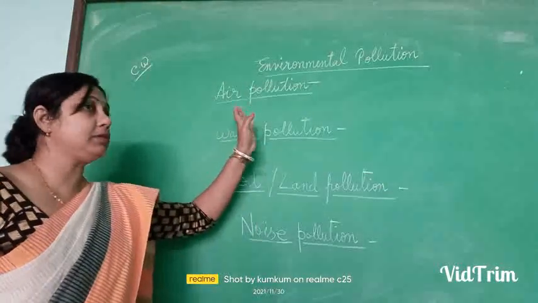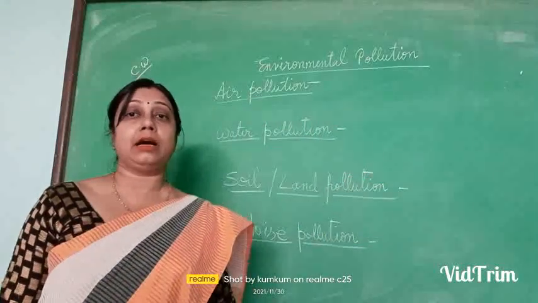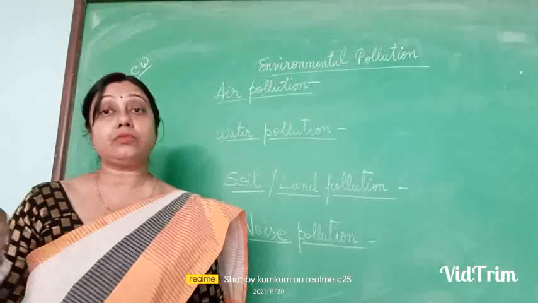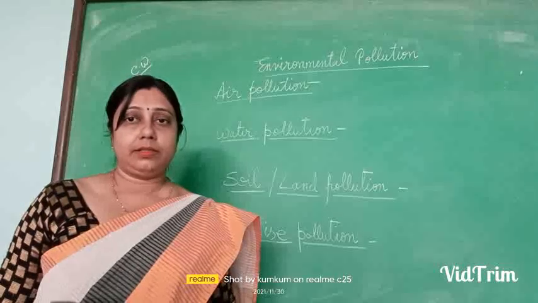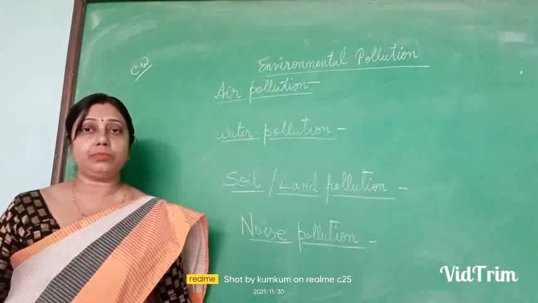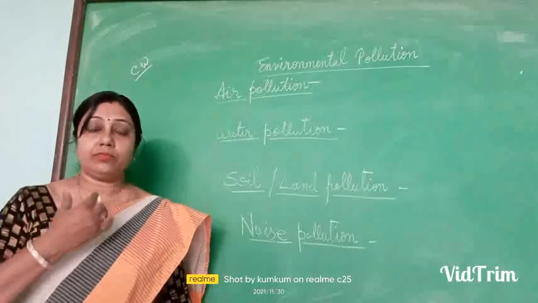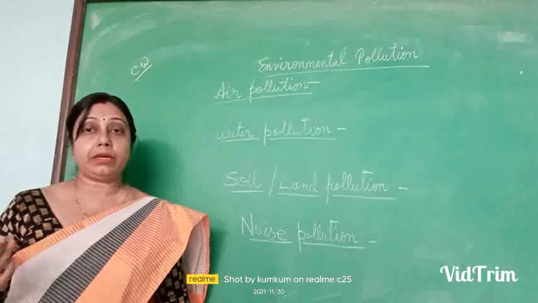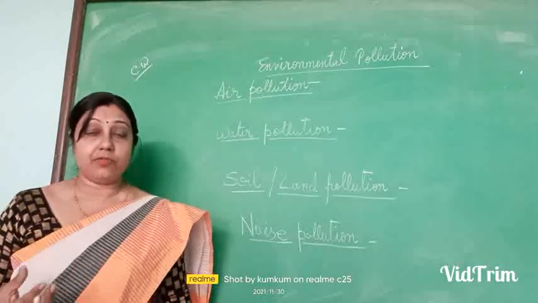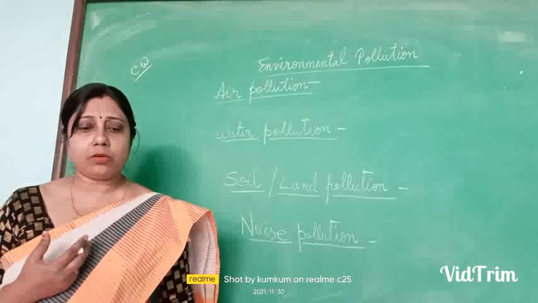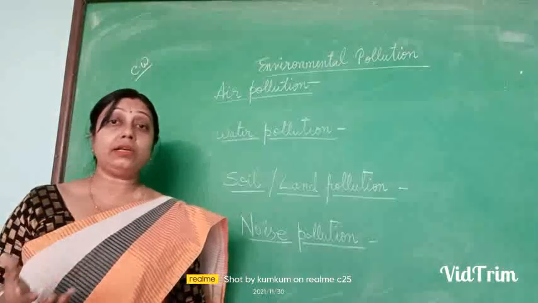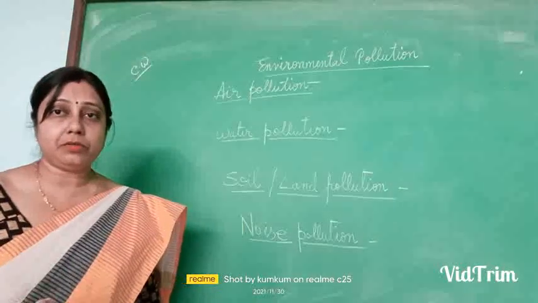Now, this air pollution causes many diseases and many harms to our society and to human life also. The first one is breathing problems. There will be breathing problems among us because the air is becoming dirty. The oxygen which we are inhaling is becoming impure. Coughing, throat infections, wheezing, chest pain, congestion, and eye inflammation, where the eyes swell, are all effects of air pollution.